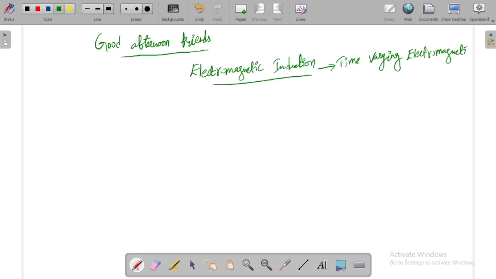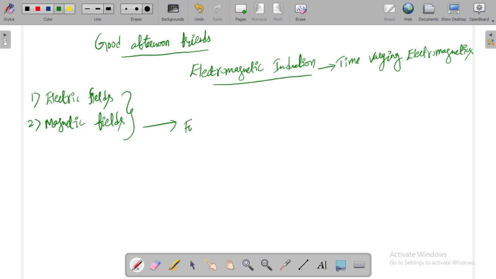In our discussions up to now, we considered electric fields as well as magnetic fields separately. For a long time in history, these two were considered as separate fields.